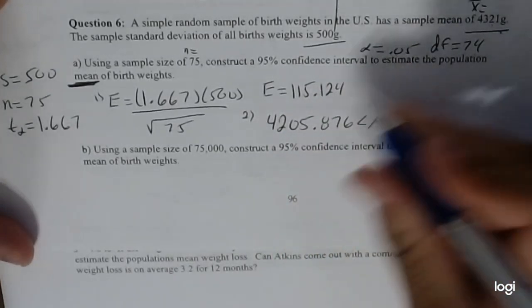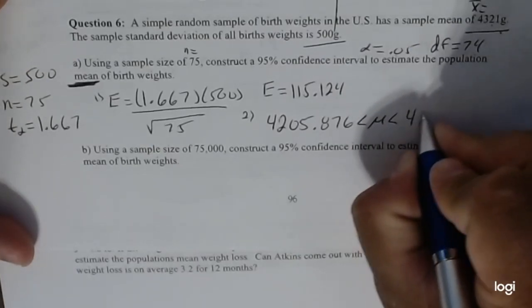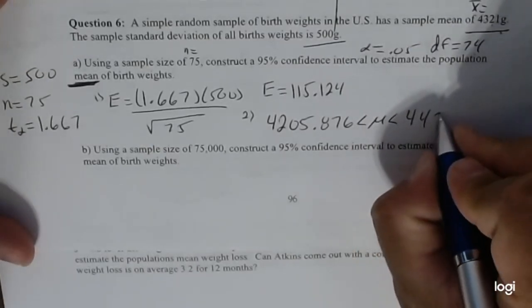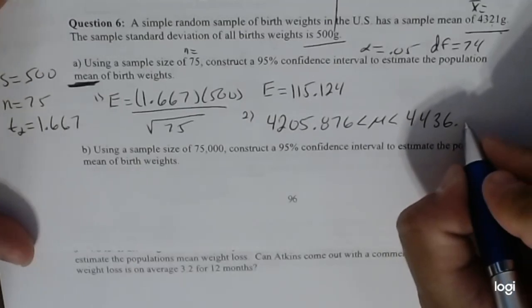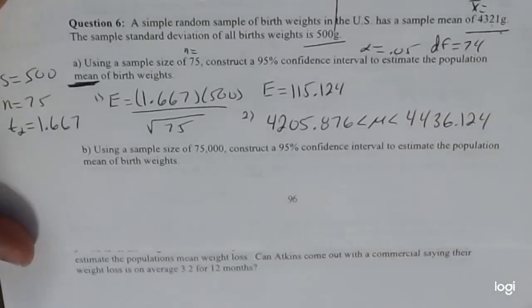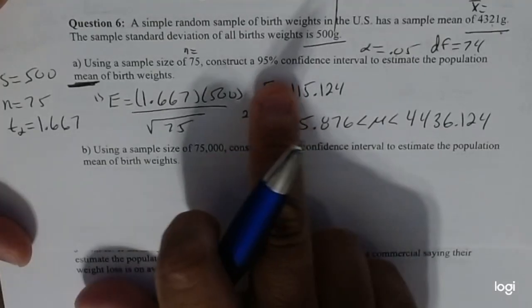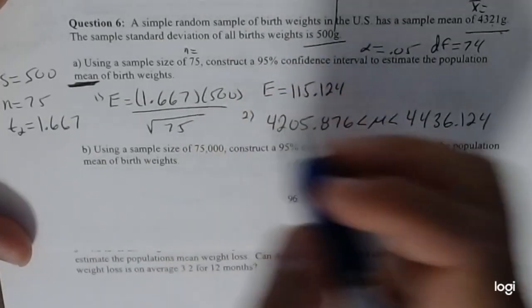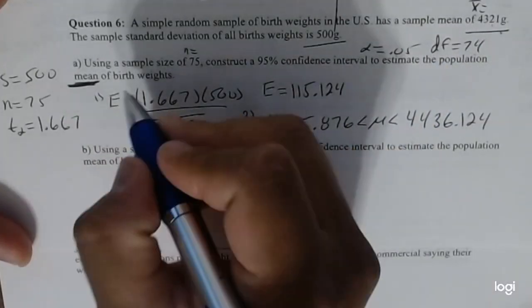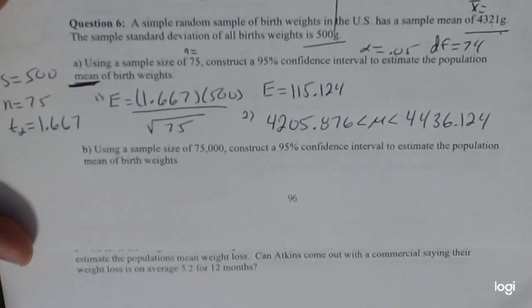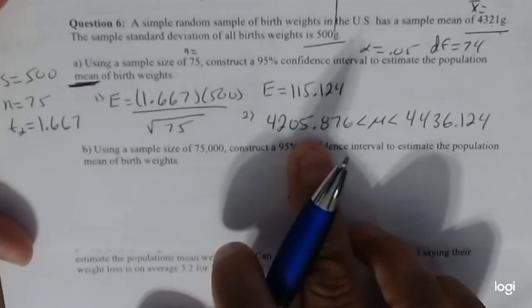And if you add these two numbers, you should get roughly 4,436.124. Okay. And then finally, interpretation. We are 95% confident that the population mean of birth weights in this case in the U.S. is between there and there.